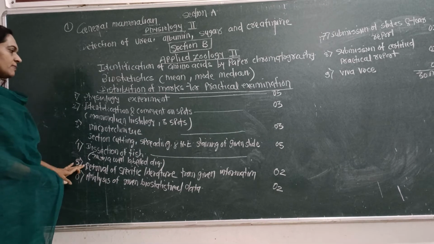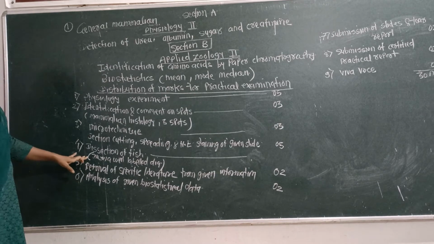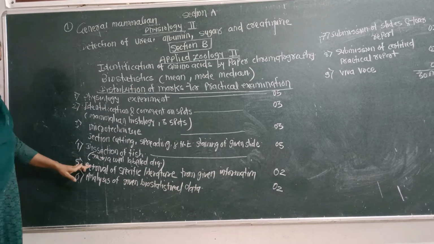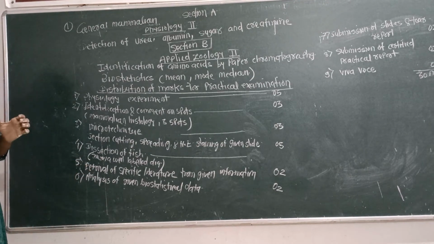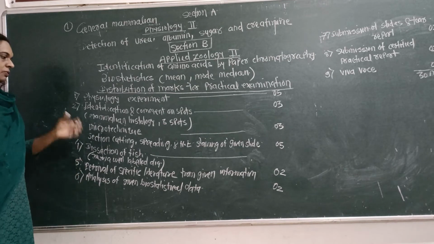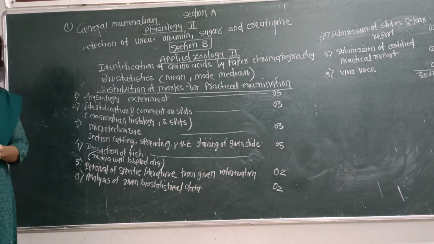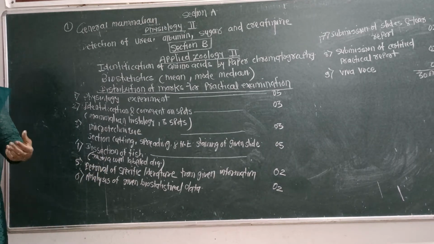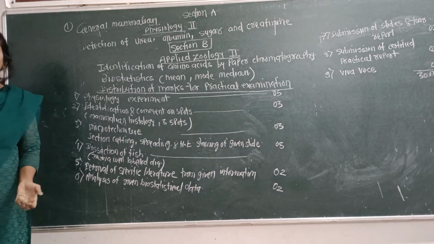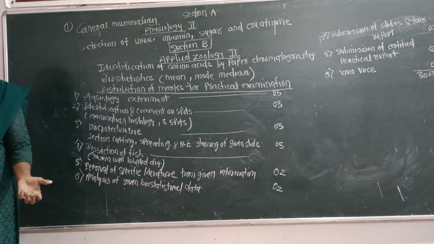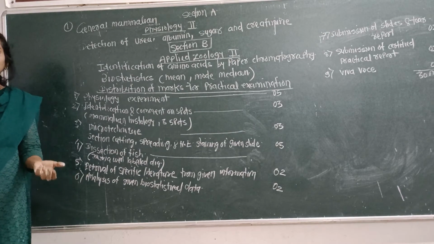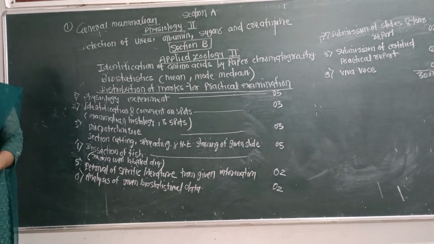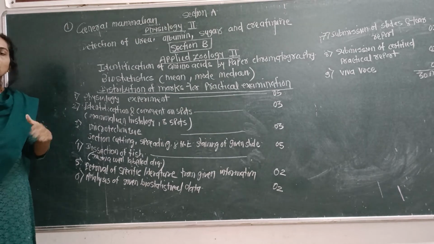And then retrieval of specific literature from the given information. I will give one particular topic to each student, and the topic will be different from student to student. For example, the Human Genome Project, DNA analysis of the mice, rabbit, or rat, DNA fingerprinting of the human being, the human genome sequence, comparative sequence of the mice and man, or protein sequence.